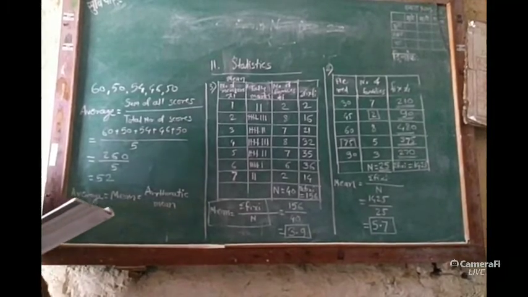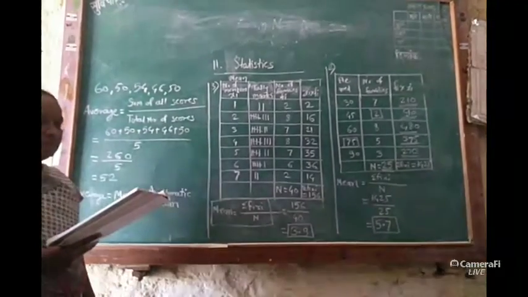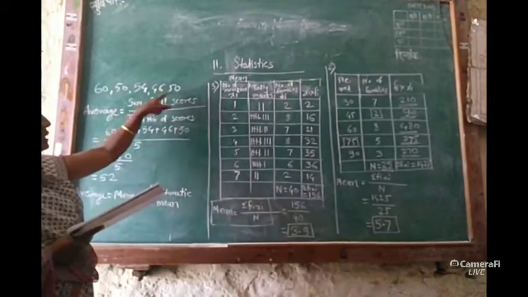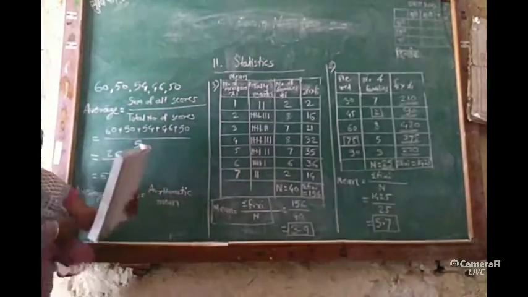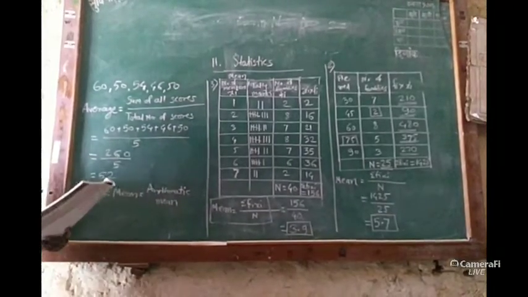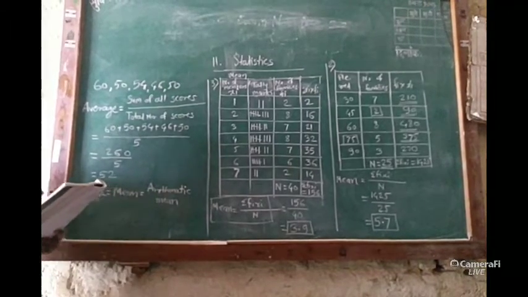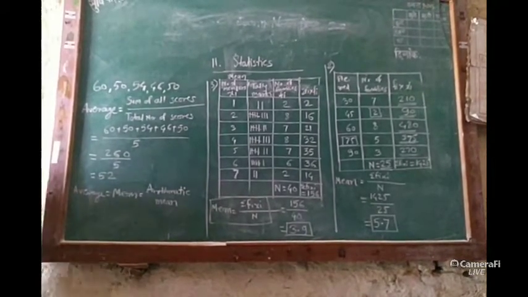The number of pages of books Nina read for 5 consecutive days were 60, 50, 54, 46 and 50. These are the number of pages read on the 5 consecutive days. Now we have to find the average of the number of pages she read every day. We can find the average by this formula.